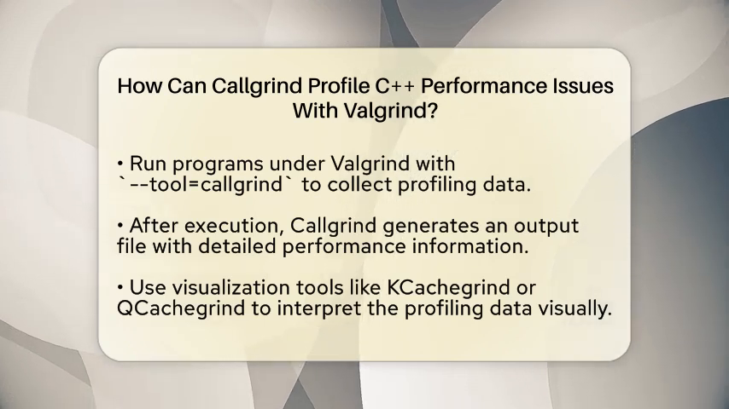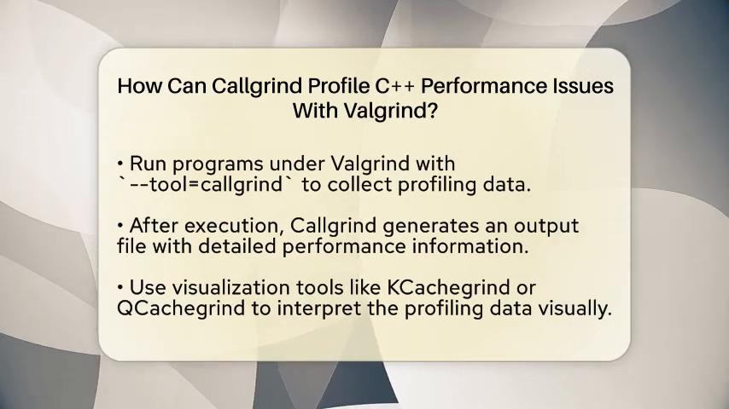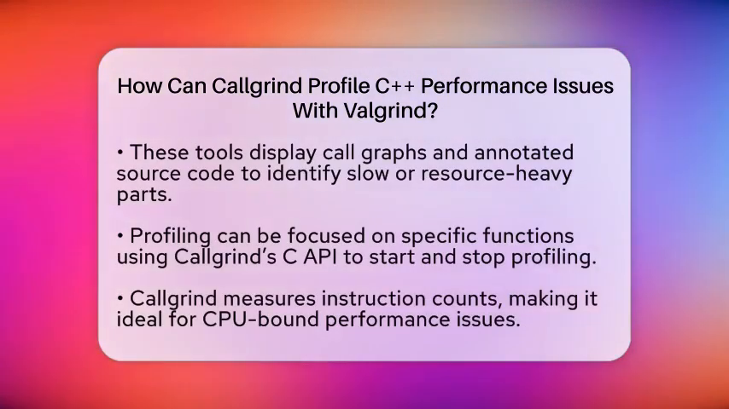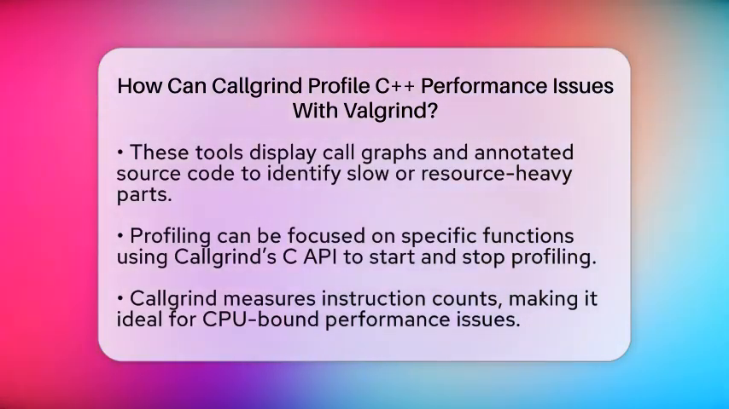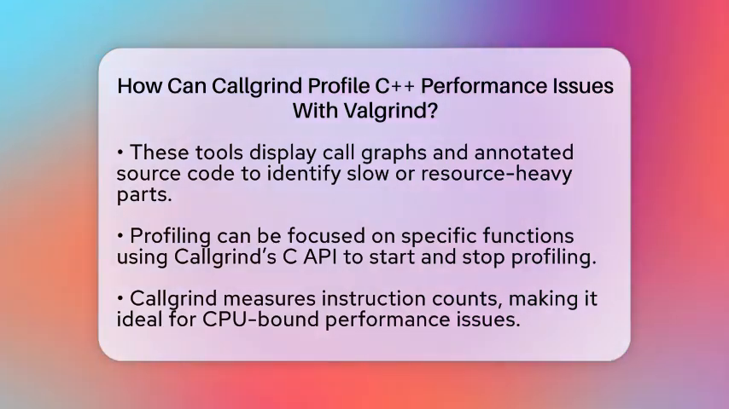You can analyze this data to see which functions are taking up the most CPU time. It shows you how functions call each other, how many instructions they run, and the overall cost of each part of your code. This helps you identify the hot spots where optimization will have the biggest impact.